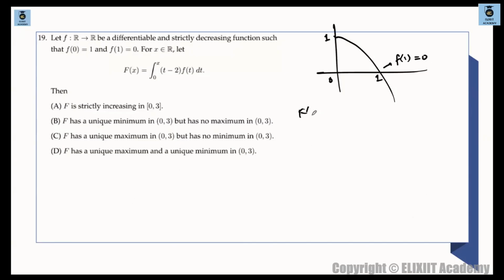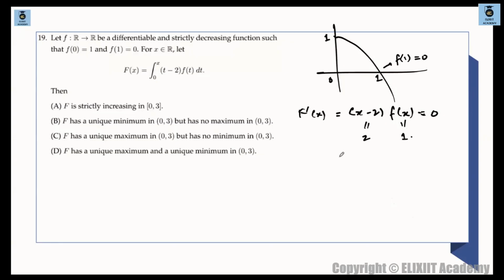So once you differentiate this thing, F dash of x, you have to comment on this capital F. Once you differentiate, this will become x minus 2 times f of x minus 2 times f of x. You simply equate this to 0 and you will get the critical points. From here one point will come, which is 2, and this becomes zero at 1.